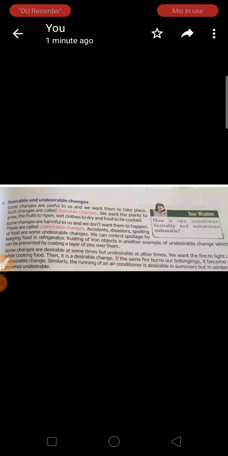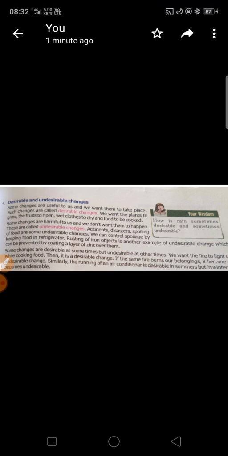Now the undesirable changes are those which are harmful to us. We don't want them to happen. And mostly the undesirable changes are natural changes because they are not under our control. They happen naturally. For example, accidents, disasters, spoiling.